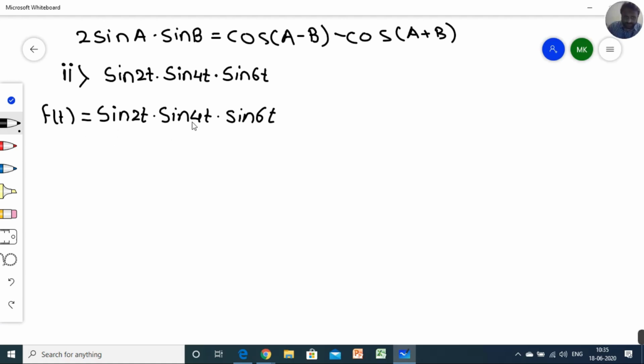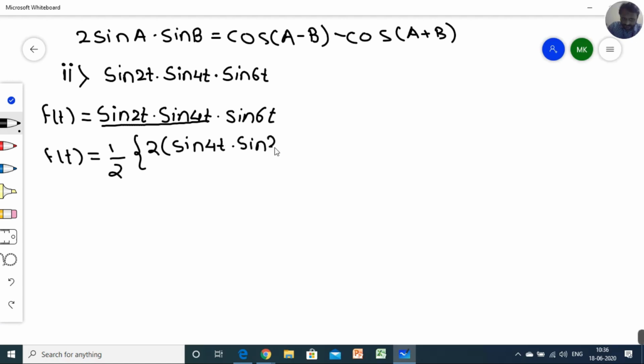Now we have to create a pair, so I am creating this pair, sine 2t sine 4t. So f of t is equal to, multiplying and dividing by 2, 1 by 2 as it is. Now taking 2 sine of 4t, just writing in front, into sine of 2t, into sine of 6t, just writing outside.